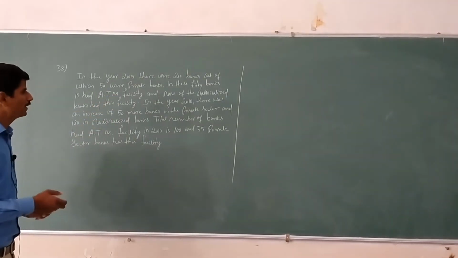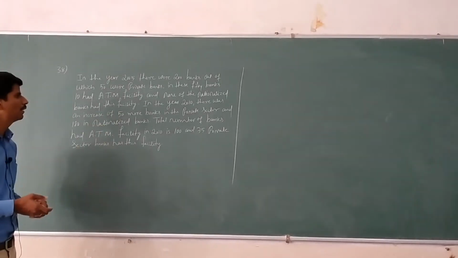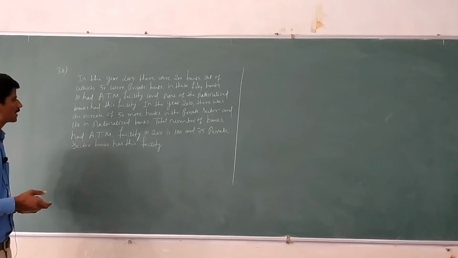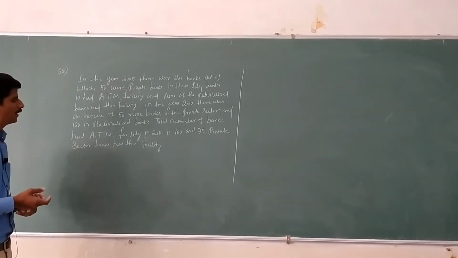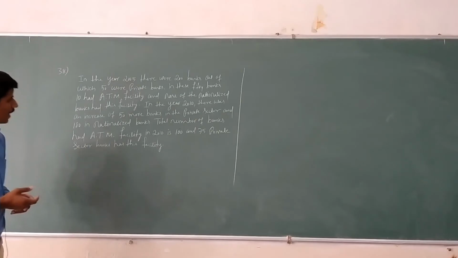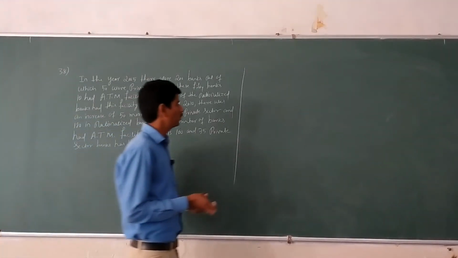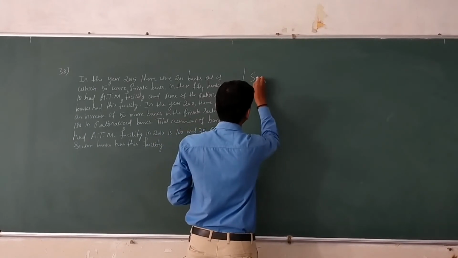In the year 2010, there was an increase of 50 more banks in the private sector and 118 nationalized banks. The total number of banks that had ATM facility in 2010 is 100, and 75 private sector banks had this facility. Tabulate the above information.